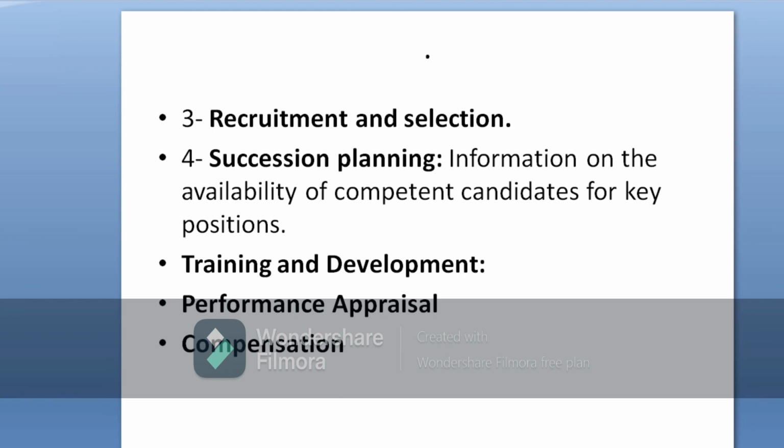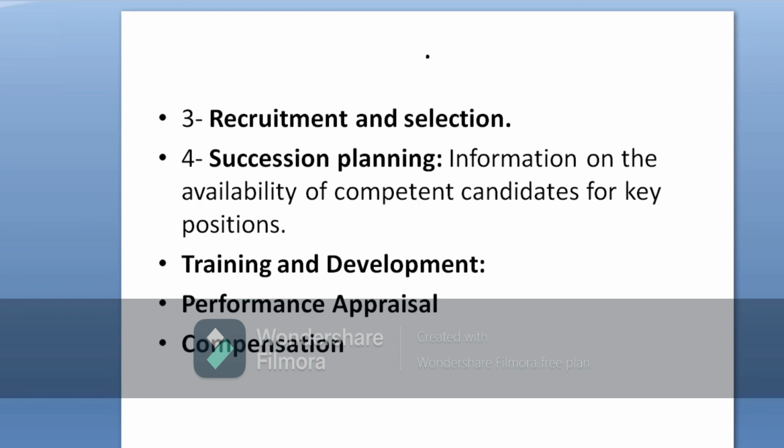Next is succession planning. With the help of human resource planning, we get to know how many people deserve a promotion in the organization, because human resource planning starts from determining the existing human resources, and it also determines the requirement of people in terms of quantity and quality.